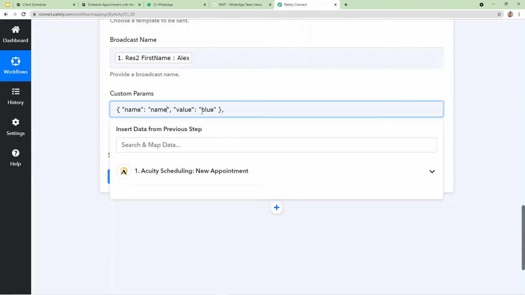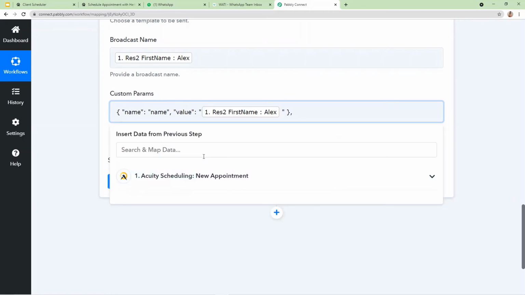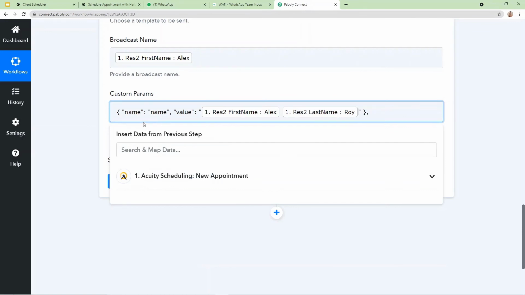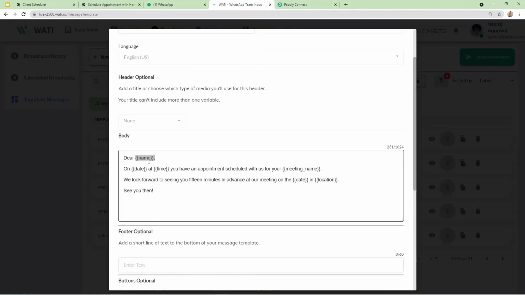Okay, and the value of name will be, I'm going to remove this example, and the value here I'm going to mention is my customer's full name, which is Alex. With a space I'm going to mention the surname as well. So this is my first parameter, name, and the value will be the client's name, who is Alex Roy. So this is how mapping works: you just have to select from the drop down and you can enter the data with one click. So our first parameter is ready, name.